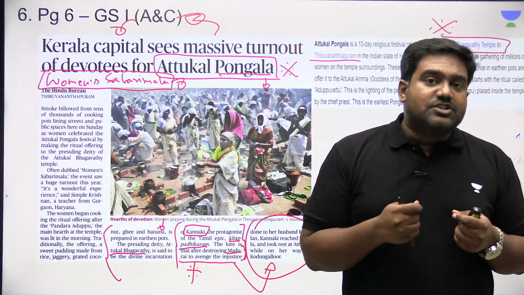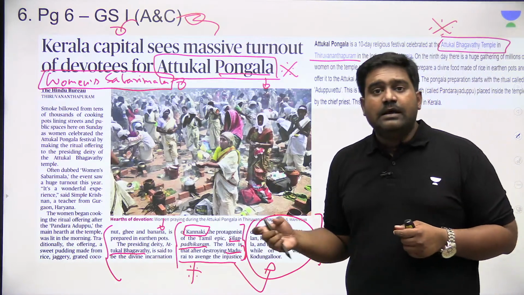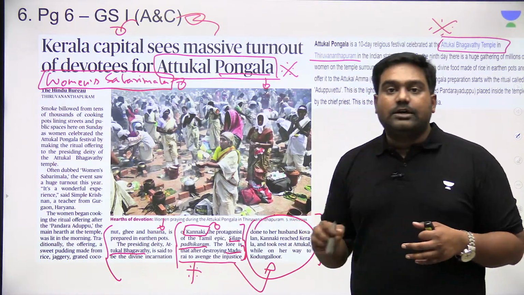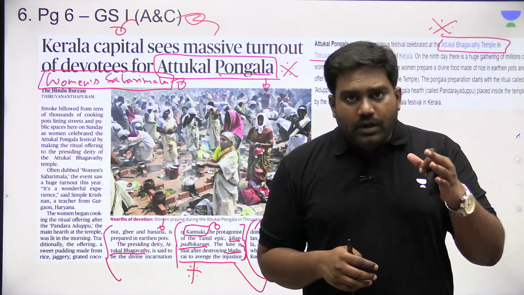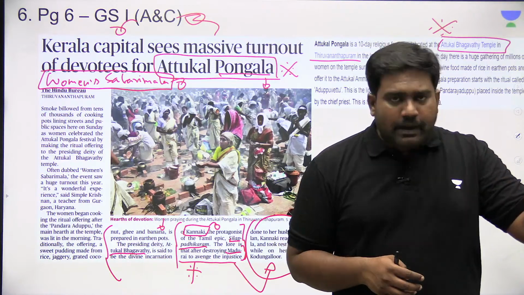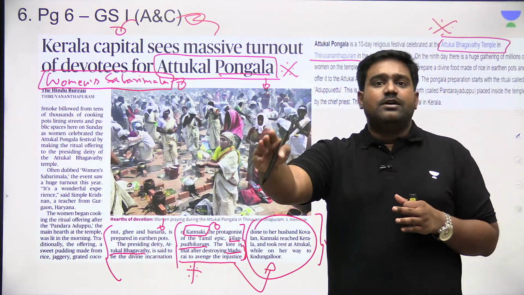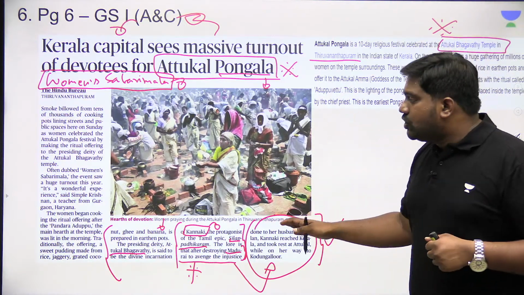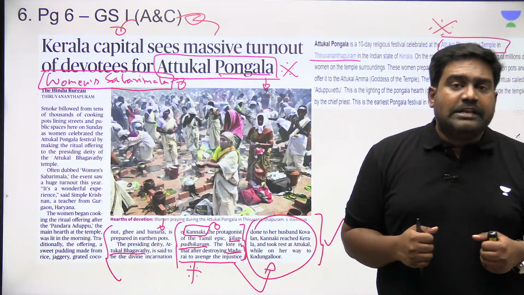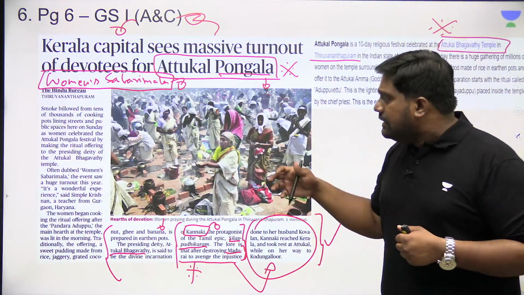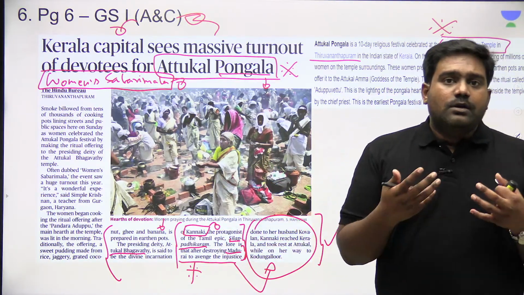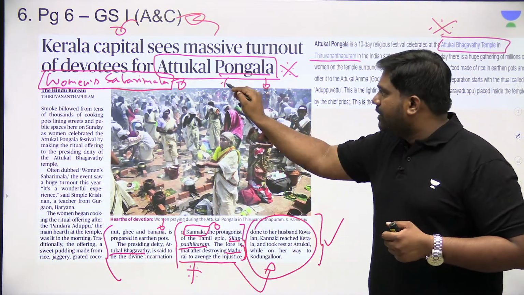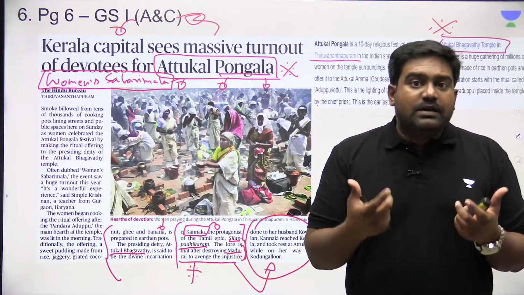So it's a woman deity which is worshipped here, Attukal Bhagavati, and this goddess is believed to be an incarnation of this epic character called Kannaki, who took revenge for the injustice done to her husband by destroying Madurai, and then she took shelter at this temple in Thiruvananthapuram. That's the legend, the myth. So there's a lot of religious belief associated with this practice, and it's primarily women worshippers who come to this temple, pray for 10 days and provide a religious offering. The Pongala is cooked and offered in earthen pots.